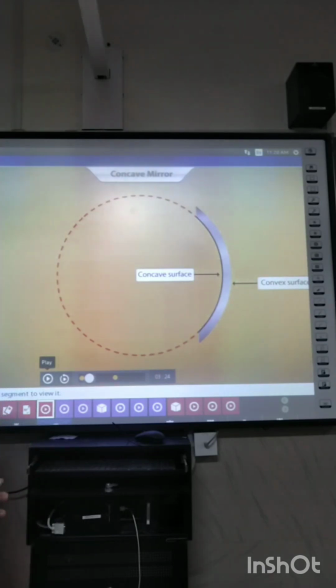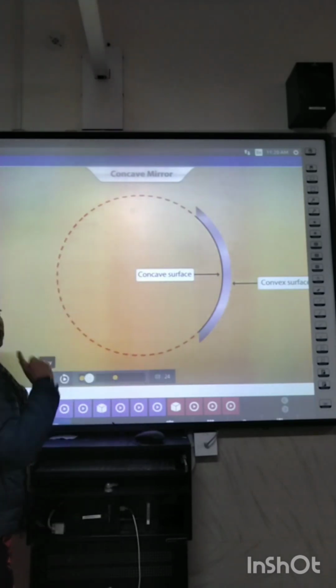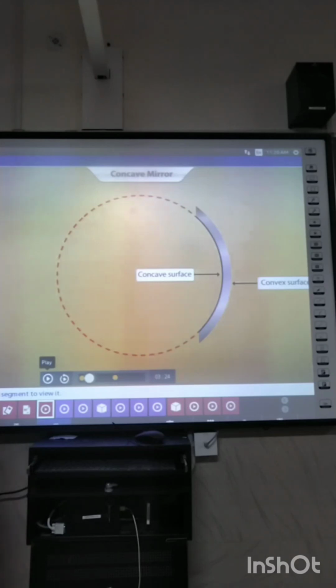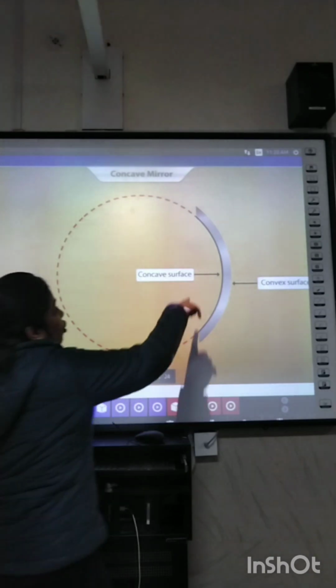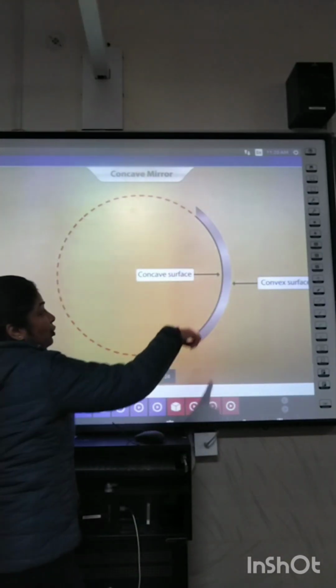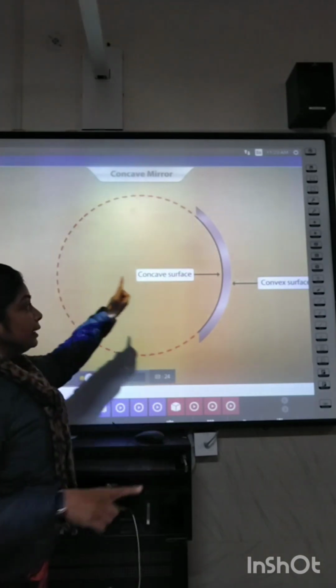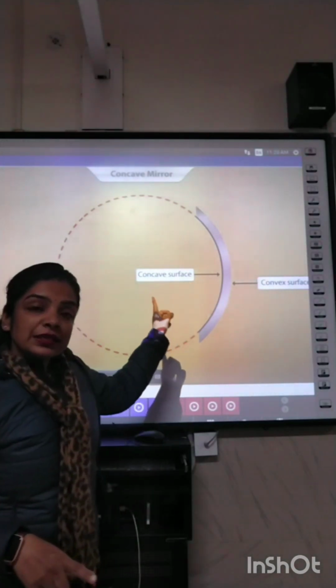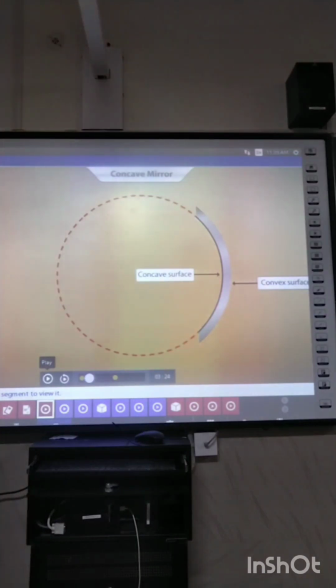As I told you, spherical mirrors are just a part of a hollow sphere. When a hollow sphere is cut, what do we obtain? We obtain a curved surface. The inner side of the curved surface is said to be concave surface and the outer side of the curved surface is said to be convex surface. And on this basis, spherical mirrors are also of two types, concave mirror and convex mirror.